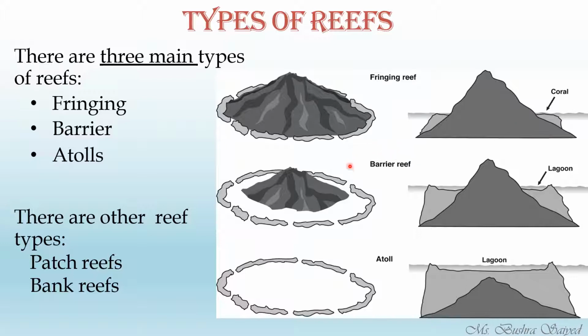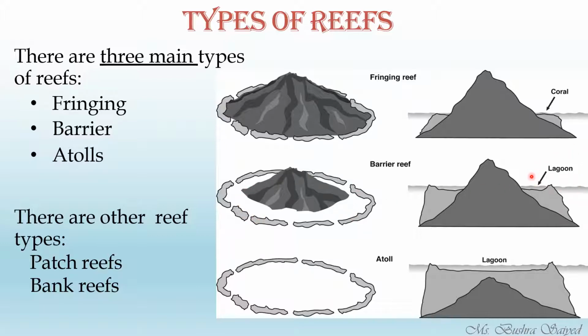Coming to the next one, that is the barrier reef. The barrier reef has some water in between. Imagine that you are standing on a seashore, right? After some space, after some area of kilometers, you will see a reef lying or covering the whole circumference of that particular island where you are standing. We call it a barrier reef. It means that in between the land and the reef there is some amount of water present. This amount of water we call the lagoon.